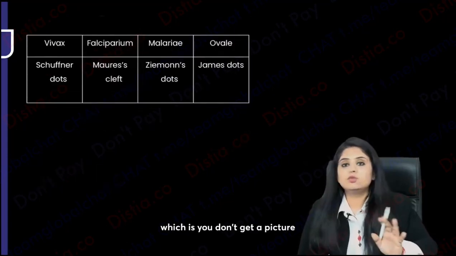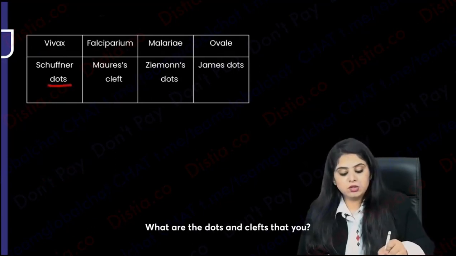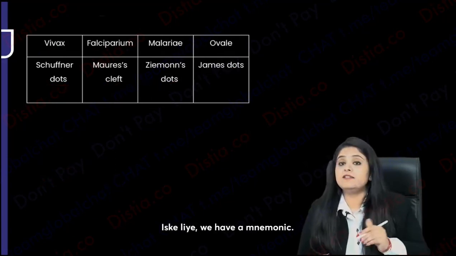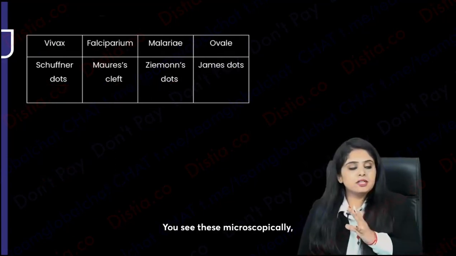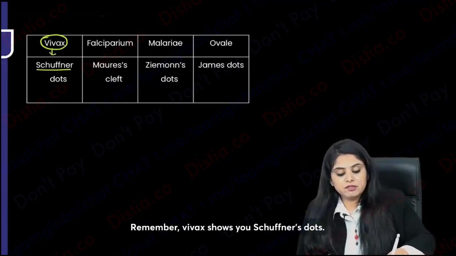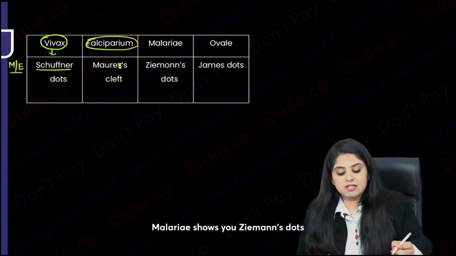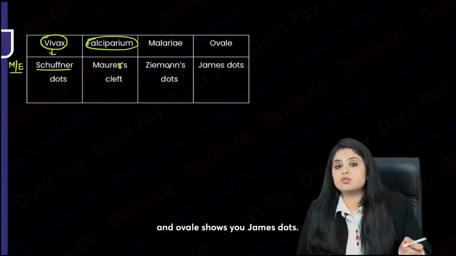Also, another thing on which you don't get a picture, but you get theory questions: what are the dots and clefts that you see? For this we have a mnemonic. You see these microscopically, but you won't get a picture of these. Remember, Vivax shows you Schaffner's dots. These are all microscopic features. Falciparum shows you Maurer's clefts. Malariae shows you Ziemann's dots, and Ovale shows you James dots.